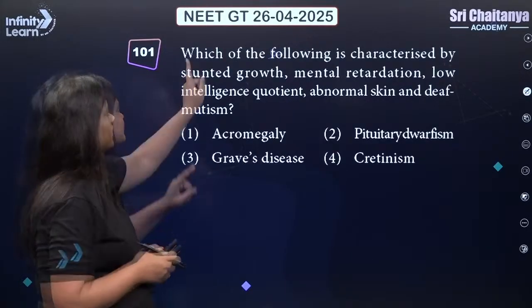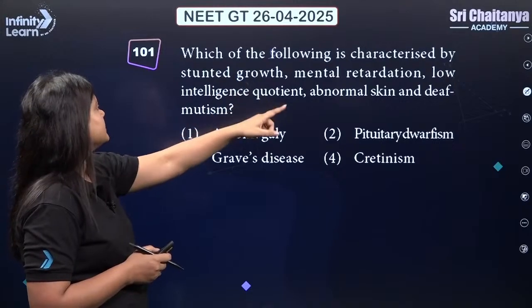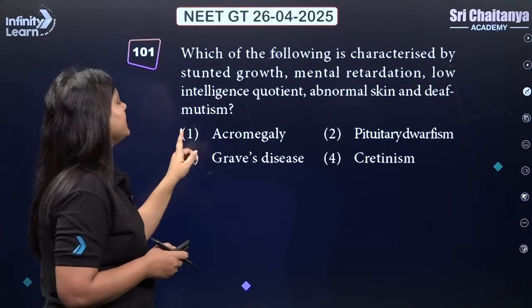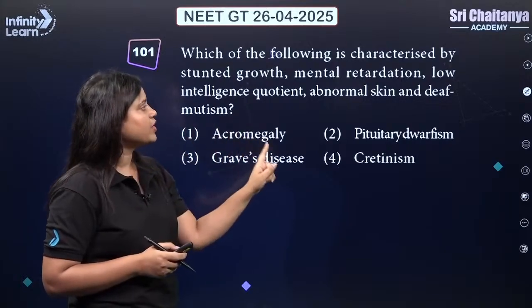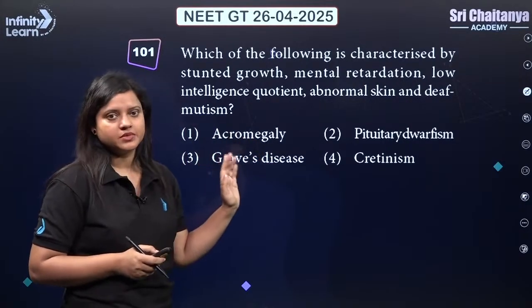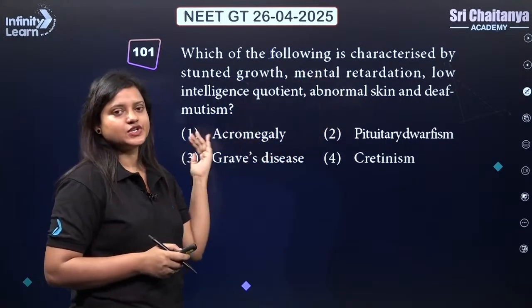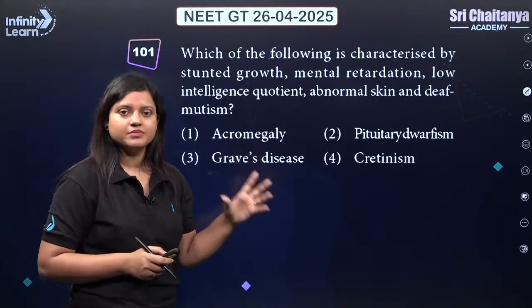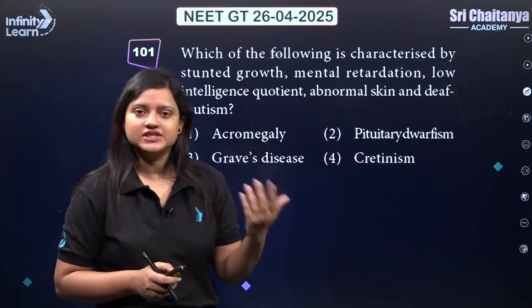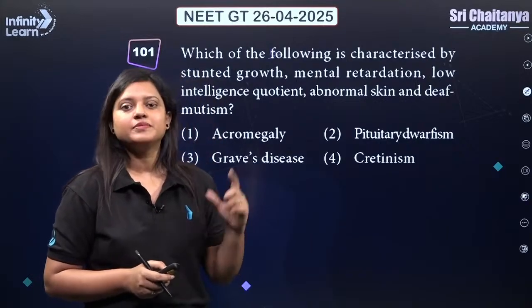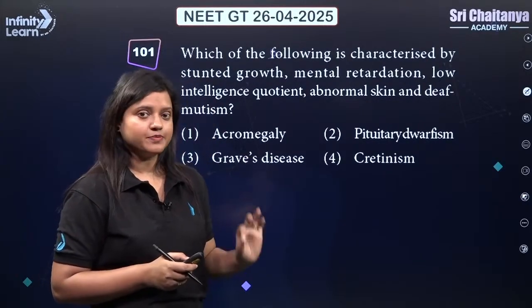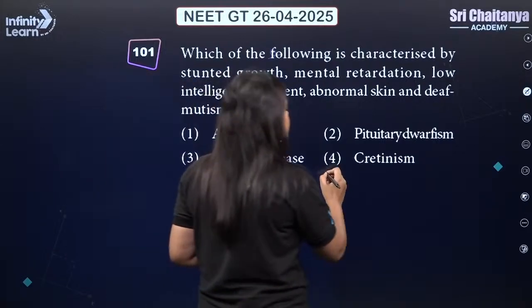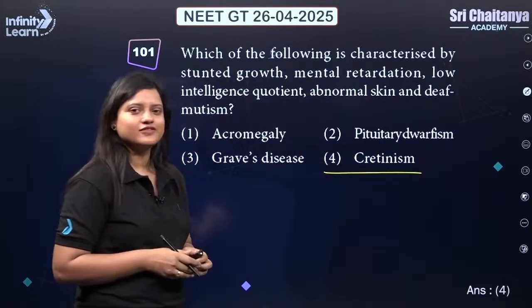Very nice. Which of the following is characterized by stunted growth, mental retardation, low intelligence quotient and abnormal skin and deaf mutism? So all these are characteristics of cretinism. So when mother suffers from hypothyroidism because of deficiency of iodine, the baby will suffer from cretinism. That is again hypothyroidism with all these characteristic features. So here the answer will be cretinism or 4.